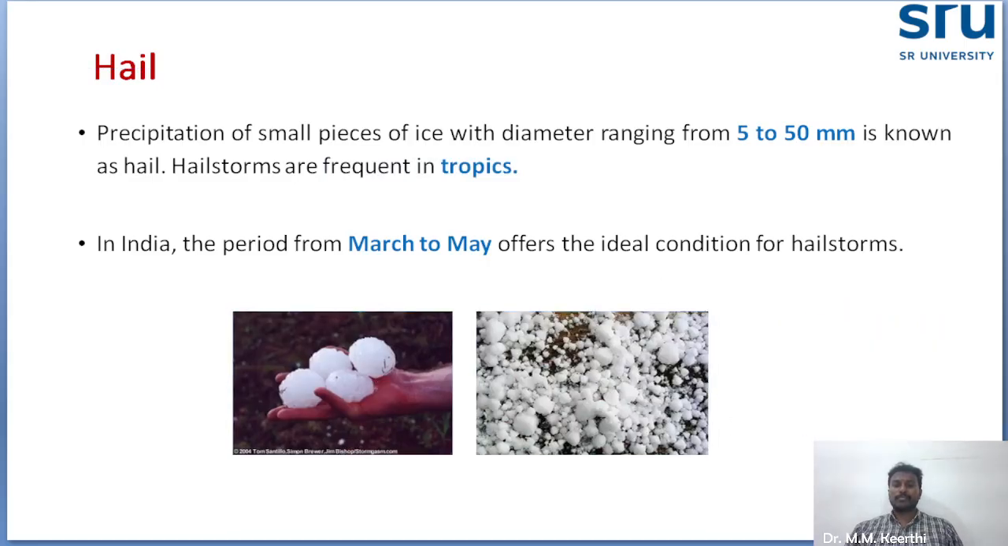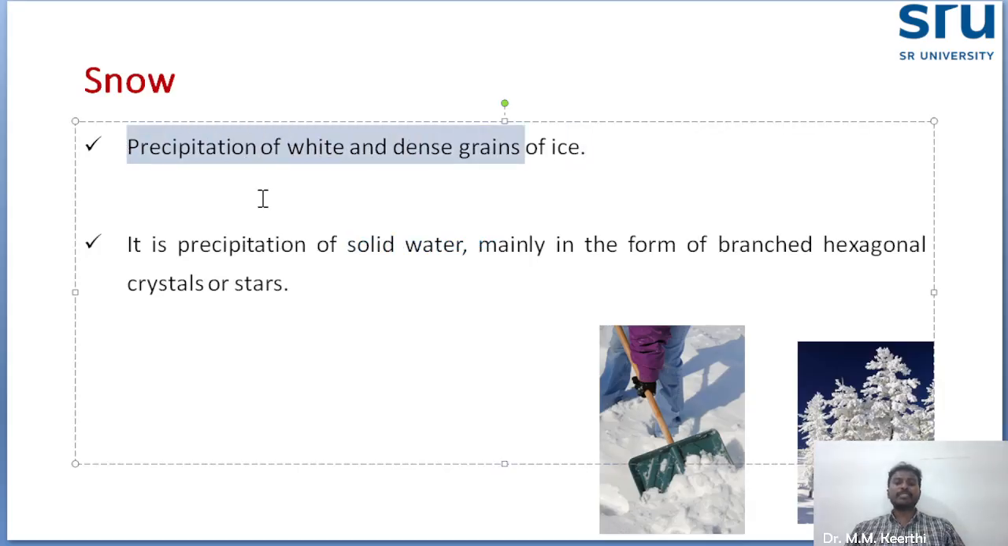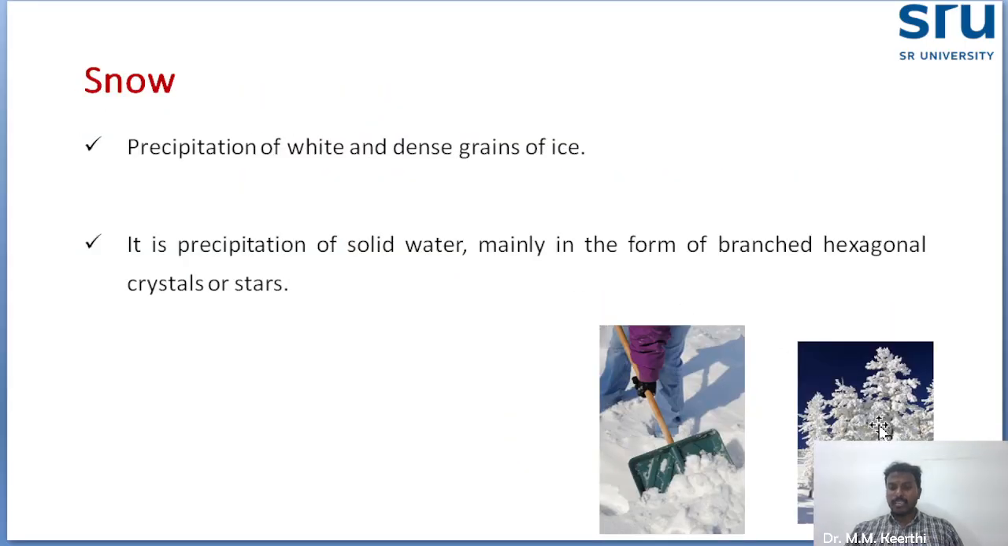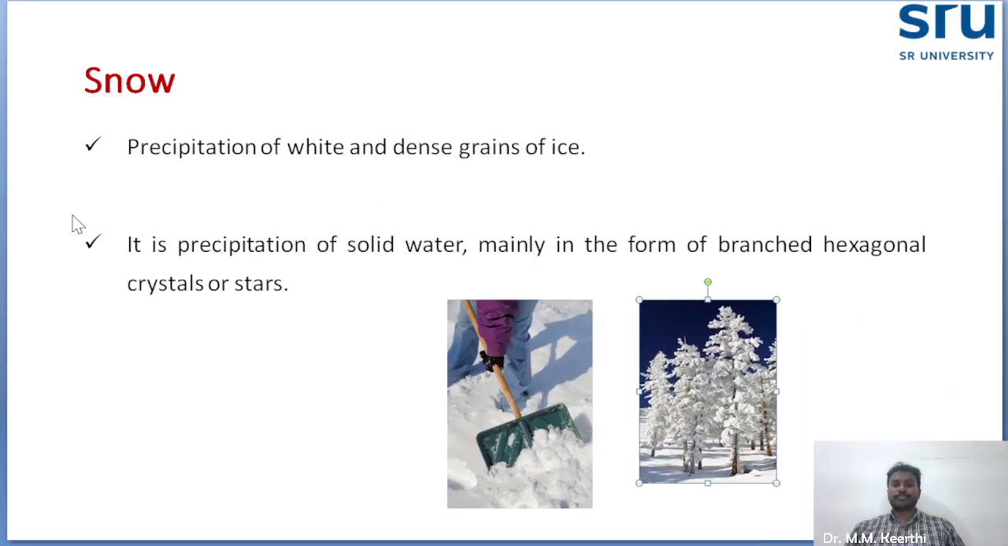This is the hail. Next one is snow. Snow is nothing but white and dense grains of ice. It is also one of the forms of precipitation, but white in color and dense grains of ice. It is a precipitation of solid water, mainly in the form of branched hexagonal crystals or stars. They look like hexagonal shapes. You see here, hexagonal shapes will be there. That comes under snow.